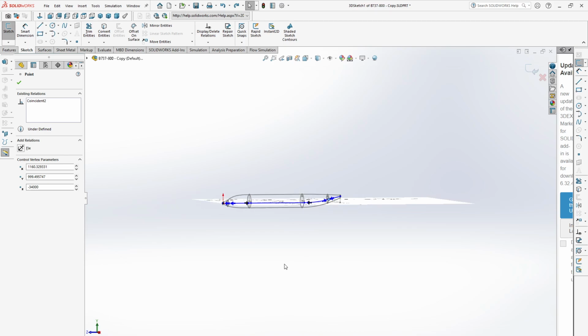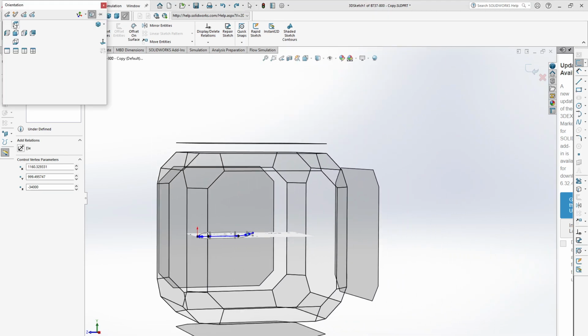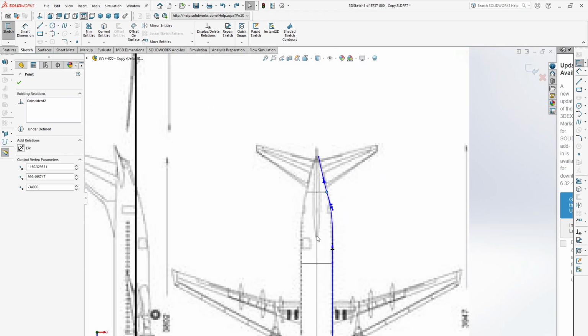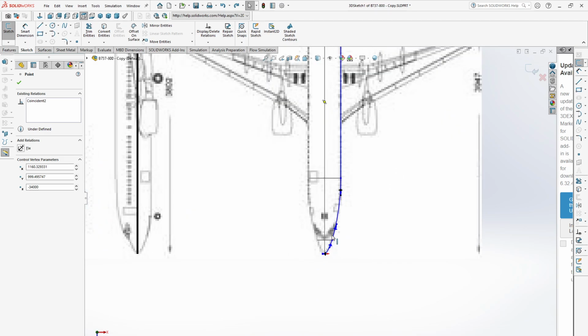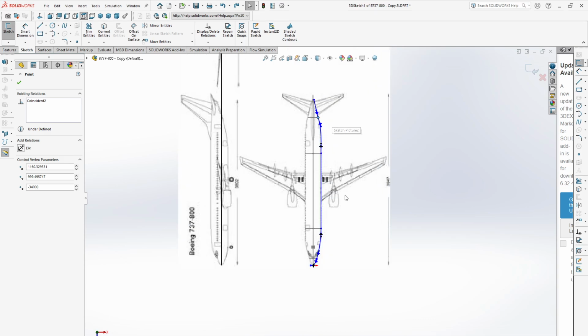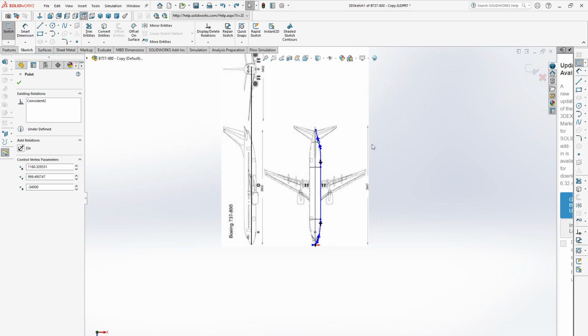Okay. So this is our right guide curve. Then you see, so click OK.